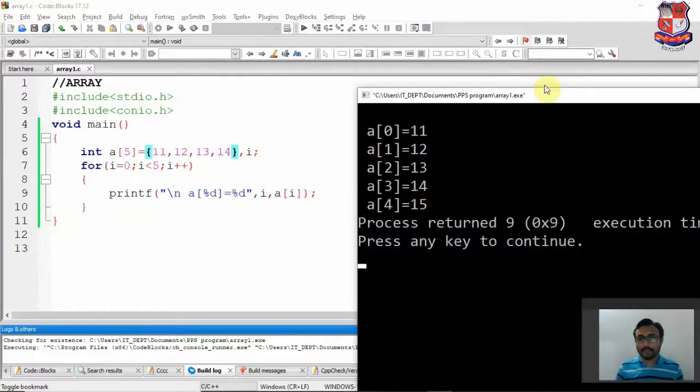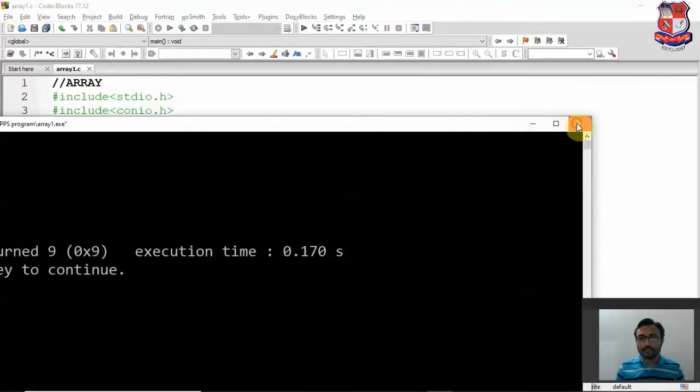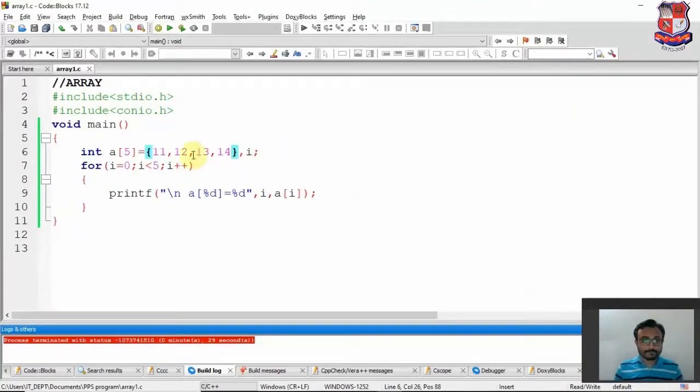So for that I will just close this window, and we will just print the array. Now remember one thing, we have only the 0, 1, 2 and 3 values. We haven't declared the value for the index number 4. Okay, so what can happen? This is an important question in programming.